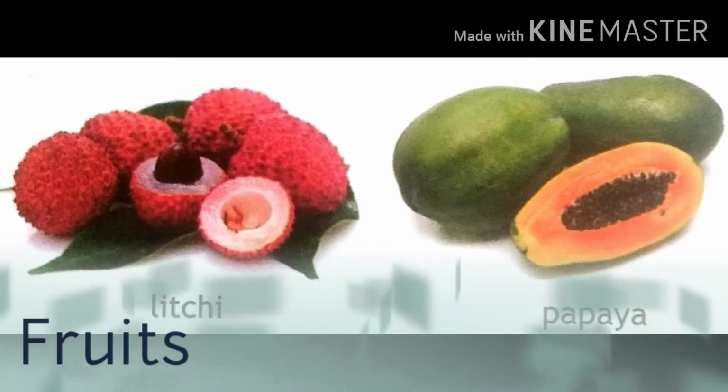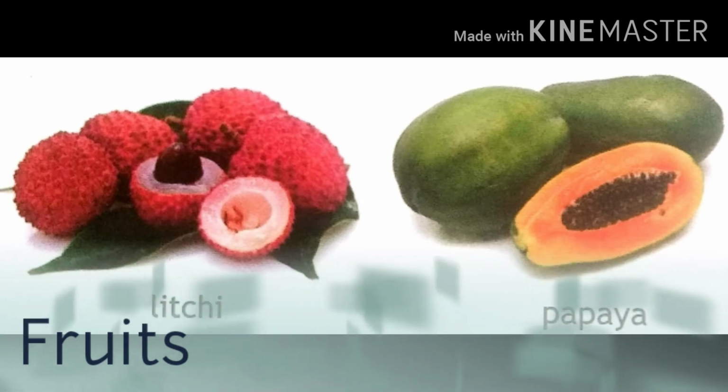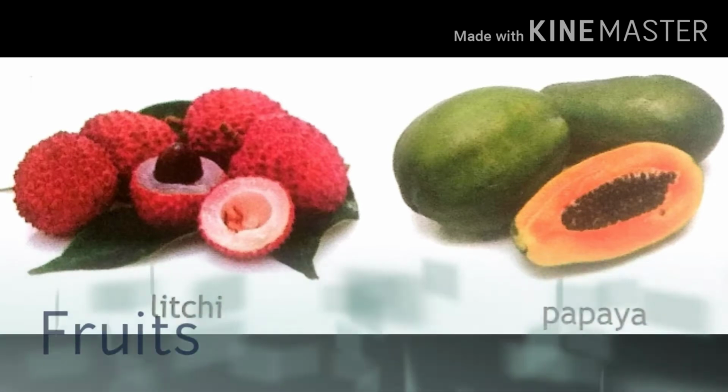Some fruits have one seed and some fruits have many seeds inside. You are eating fruits, you have observed. Here I have shown two fruits, lychee and papaya. As we know, custard apples have many seeds and mango has only one seed. Watermelon also has many seeds.